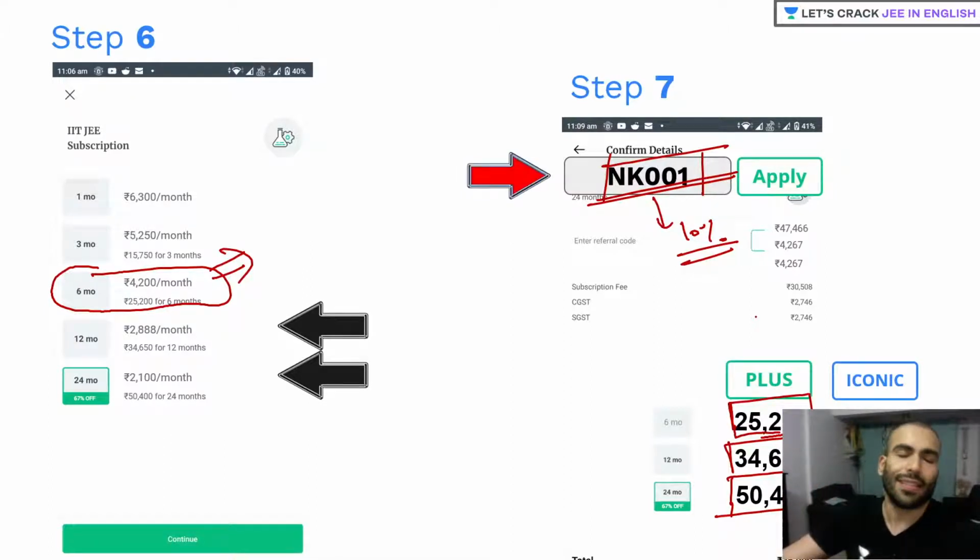So this test analysis report would keep telling you after every test where exactly you are losing marks, where exactly you need to improve, how you can improve your time management, and how to improve your examination approach. All these questions will be answered in the test analysis report. Okay, so let's start our session.